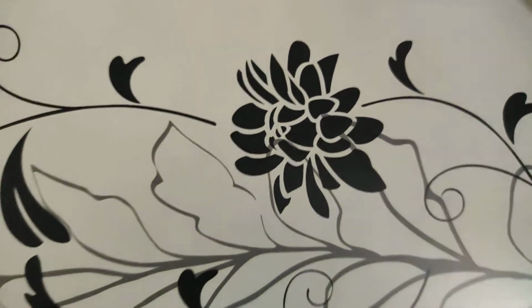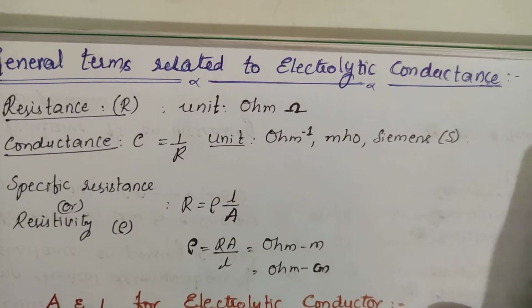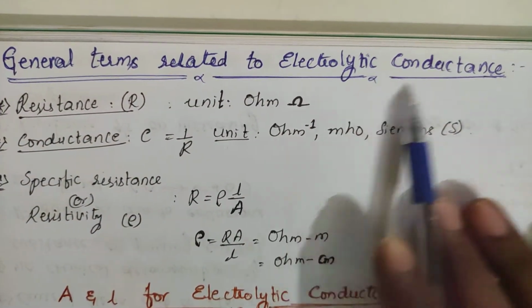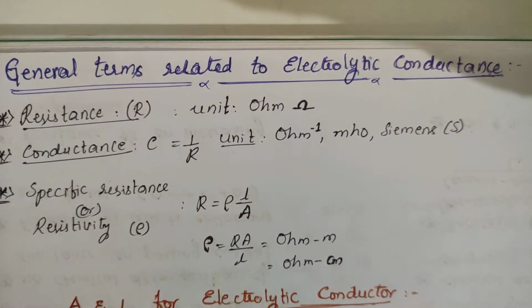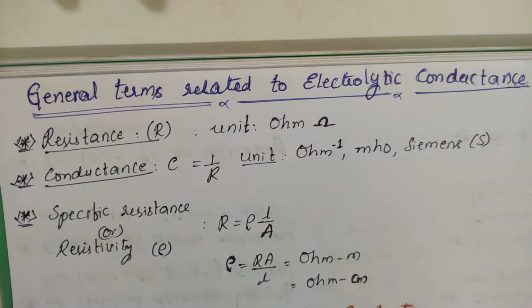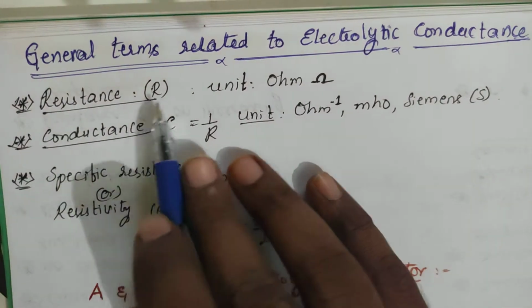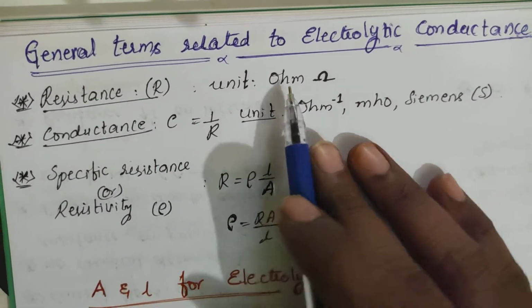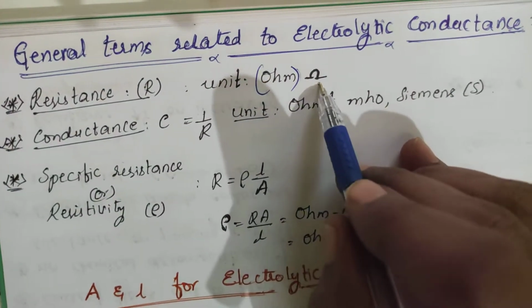Let us take some terms with respect to current. General terms related to electrolytic conductance. Now we are learning with respect to electrolytic conductance, right? The terms that you should know. So resistance is represented with R, and the unit of resistance is ohm, indicated with this symbol.